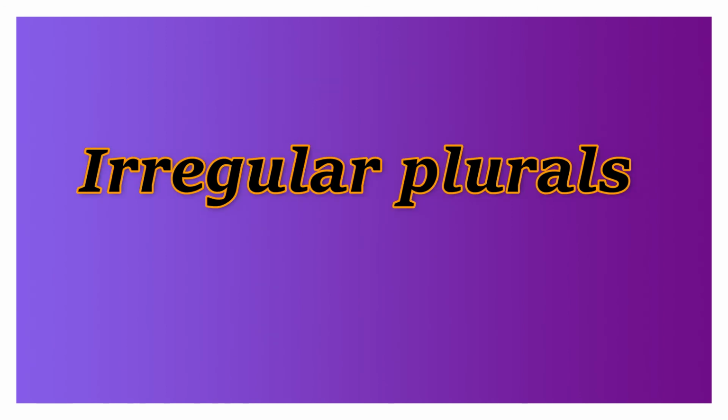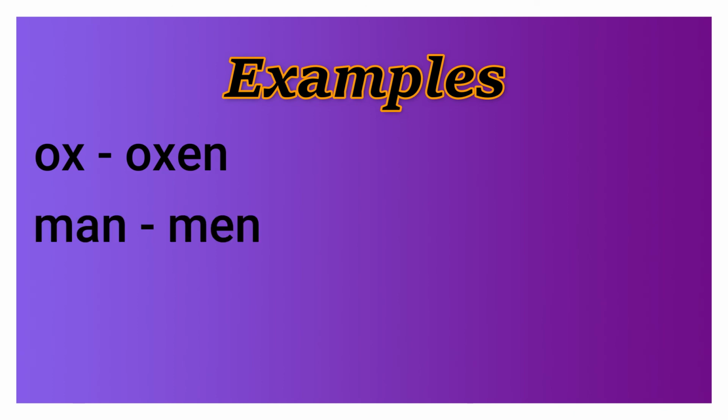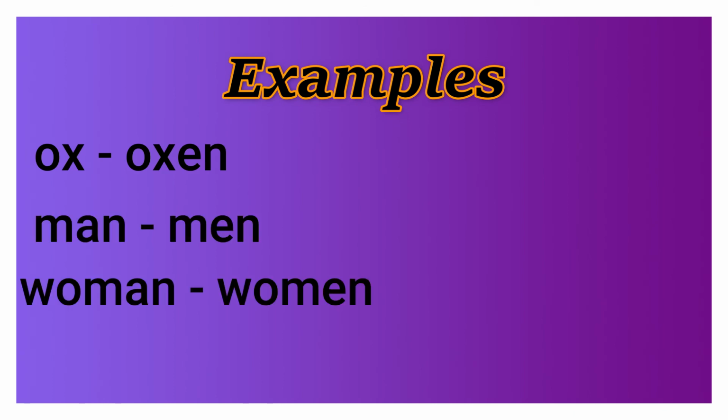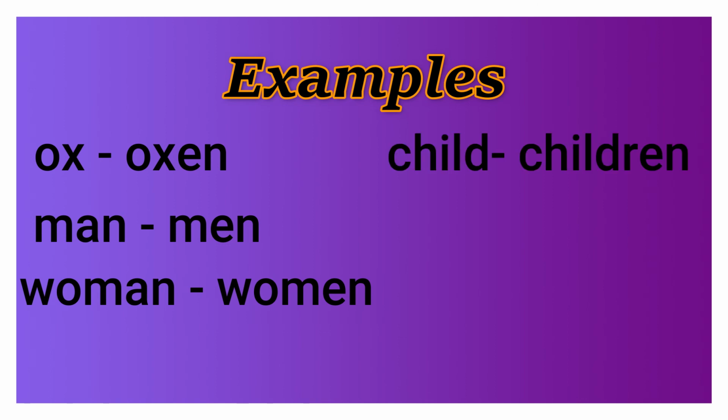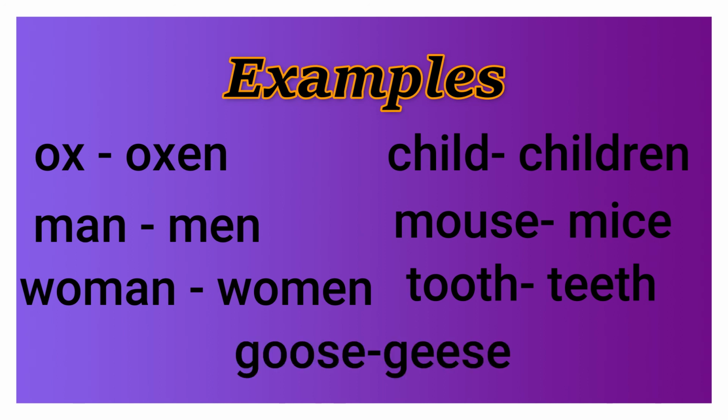Next, irregular plurals, where all these rules are not followed. Just see some examples, like ox, oxen, man, men, woman, women, child, children, mouse, mice, tooth, teeth, goose, geese. Here, all this you have to remember.